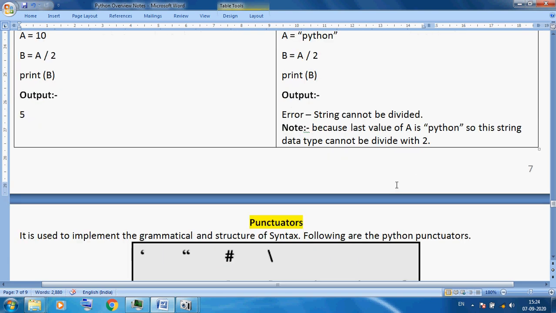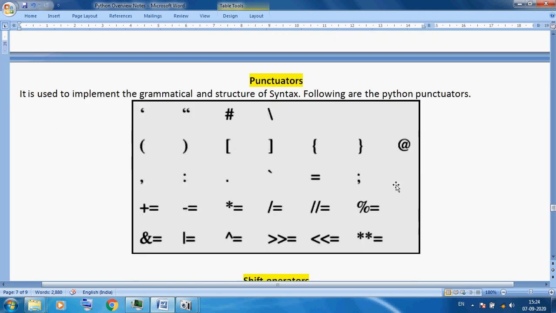The next concept is punctuators. This is a simple topic, we already know this, because it is used to implement the grammatical structure of syntax. Double quotes we use in our string data types. Single quotes we also use in string data types. Hash we already use in comments.